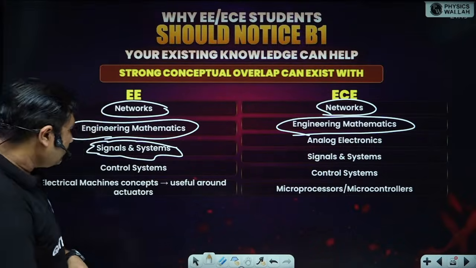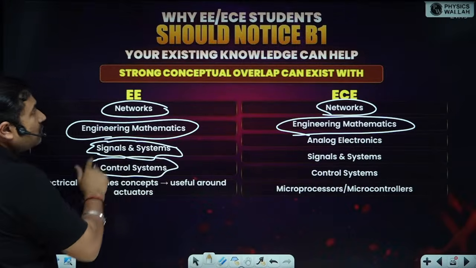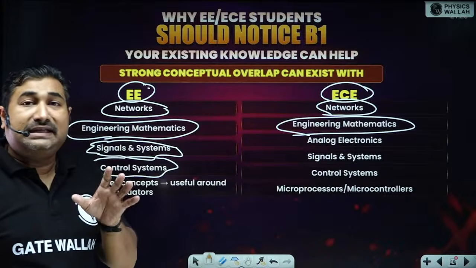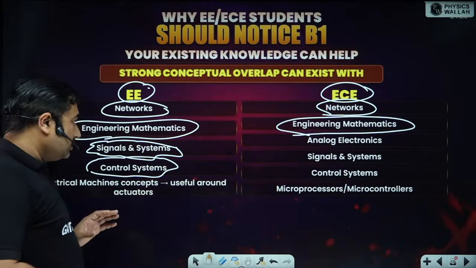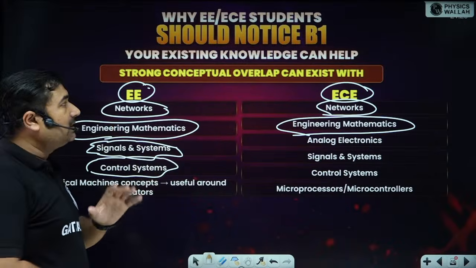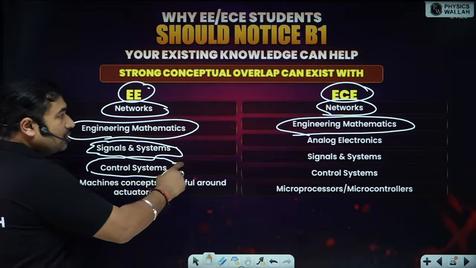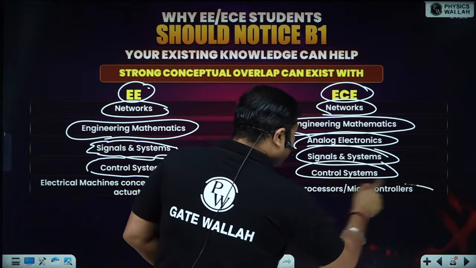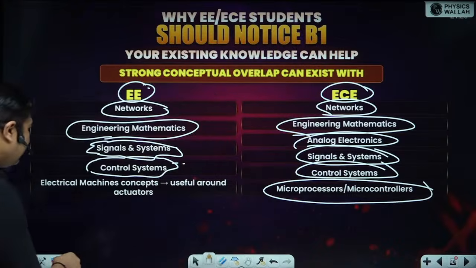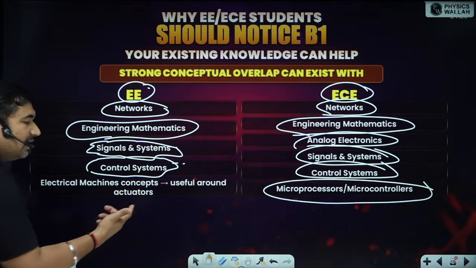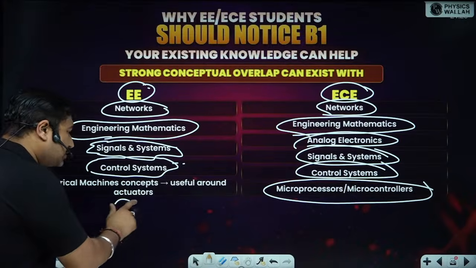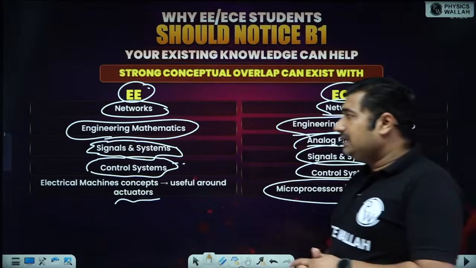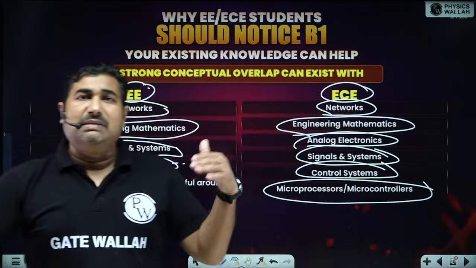Now next is your control system. Those from EE and ECE, this branch is introduced for EE, ECE, IN and mechanical. So mostly it overlaps with EE and ECE. Control systems, analog electronics, signal and system, microprocessor and microcontrollers, and electrical machine concepts. It is going to be useful for the actuators only, to understand the actuators and all. You can easily understand the stepper motors and pneumatic controllers and all.